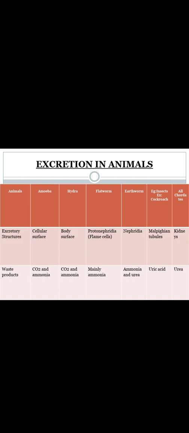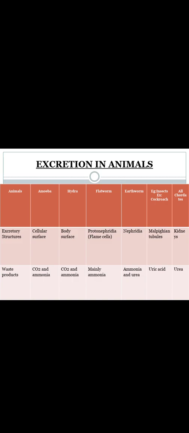So how are waste products removed in amoeba? Through the cellular surface. What waste products does amoeba remove? Carbon dioxide and ammonia. How are waste products removed in hydra? What is the excretory structure in hydra? That is the body surface. Again, the waste products removed in hydra are carbon dioxide and ammonia.